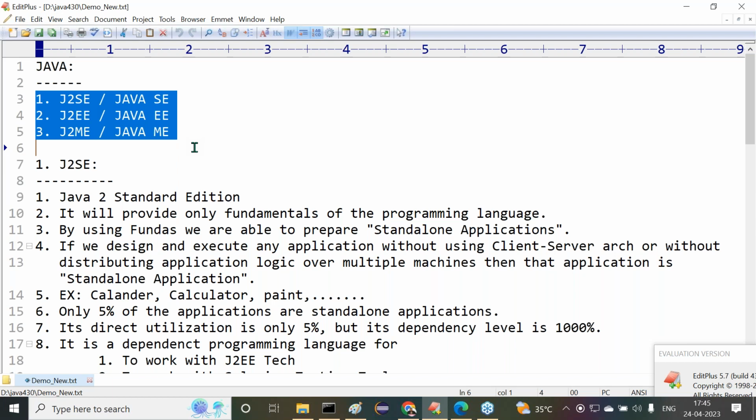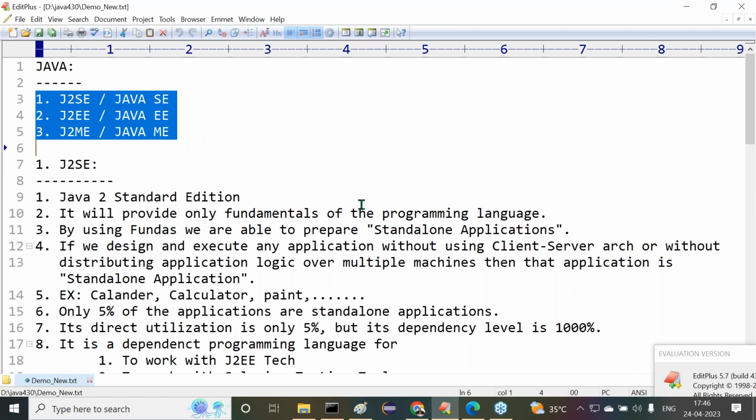If we prepare and execute any Java application without using client-server architecture, or without distributing application logic over multiple machines, then that application is a standalone application. Its direct utilization is only 5%, but its dependency level is 1000%. To learn J2EE, to work with J2EE applications, Selenium testing, Salesforce, Hadoop, and so on. In 95% of the situations we have to use J2SE. So it's a dependent technology.